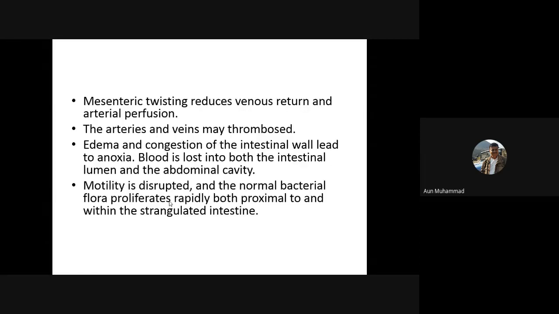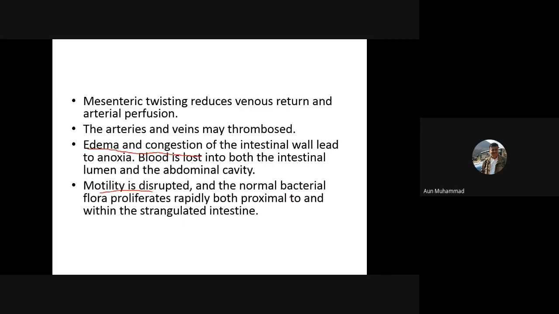So there is a reduction in the venous return as well. There is a reduction in the arterial as well. It will result in thrombus formation. It will result in edema. We have already discussed congestion formation, and the motility of the intestine is also disrupted, and it will cause